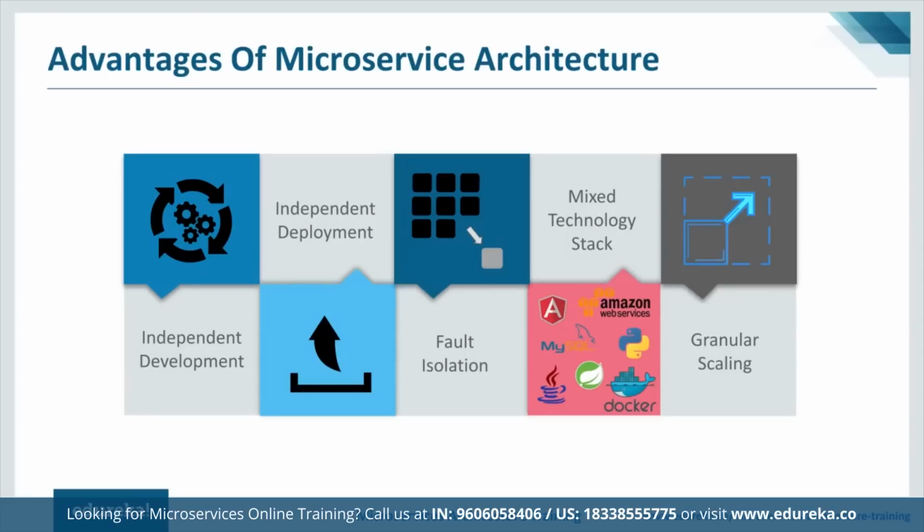So next is fault isolation. It is a very big advantage, guys. Basically, if a service goes down, it won't take the entire application down with it. For example, if my card service goes down, my entire application is largely unaffected. Unlike the monolithic architecture, where if one of my components goes down, the entire application fails to work. Next is mixed technology stack. Because of this feature, teams can pick any technology which fits best for their service, right?